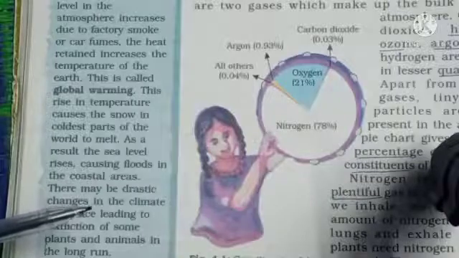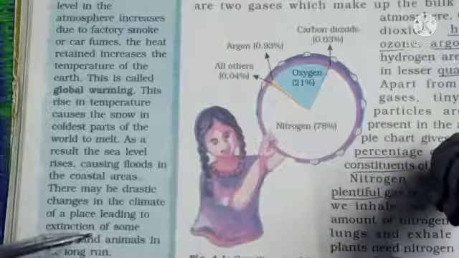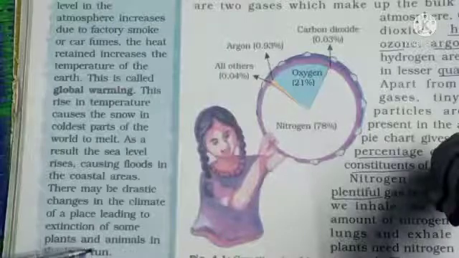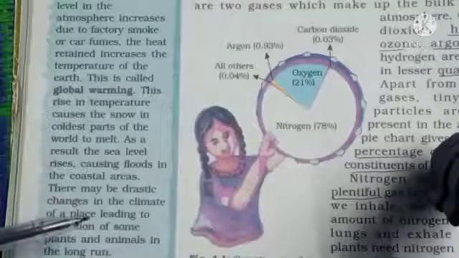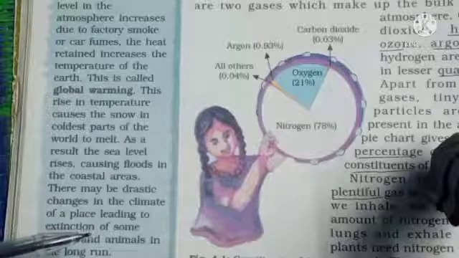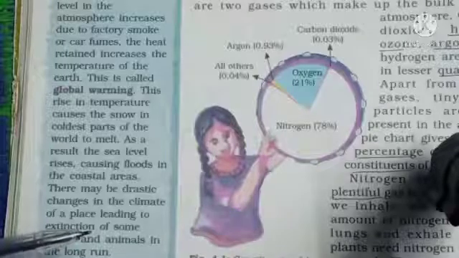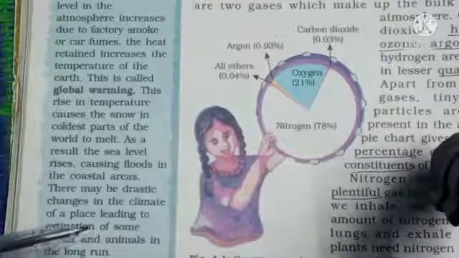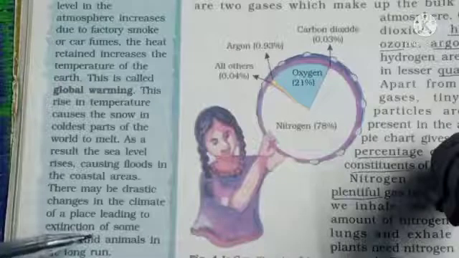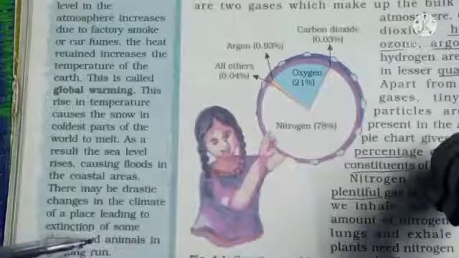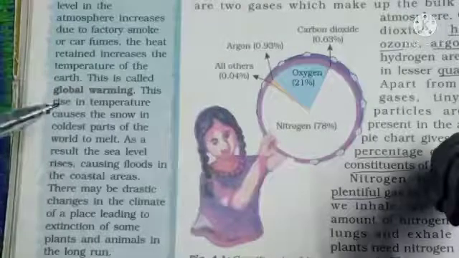There may be drastic changes in the climate of a place, leading to extinction of some plants and animals in the long run. So some of the plants and animals also come into the danger zone because of extinction, their counts will be less. Extinction means slowly that animals and plants are going to be no more in the world, they will not exist because of the global warming.